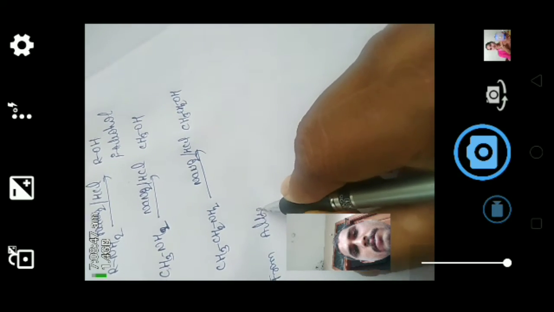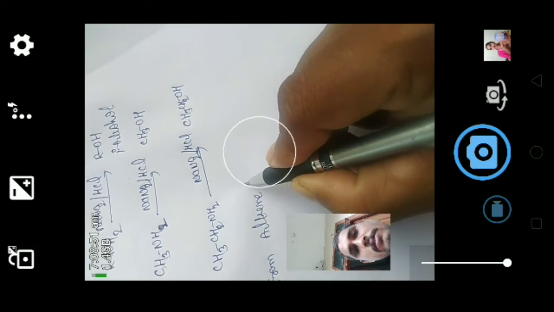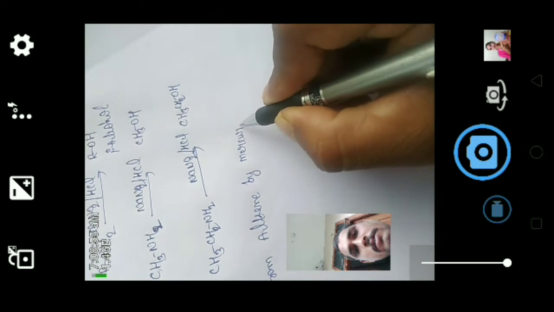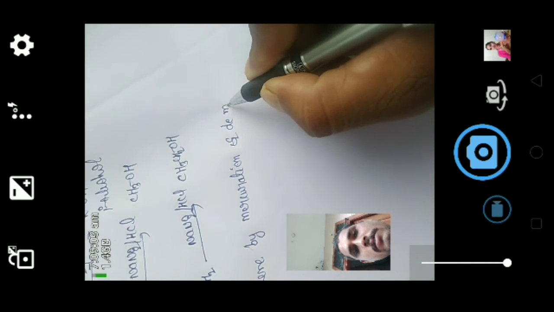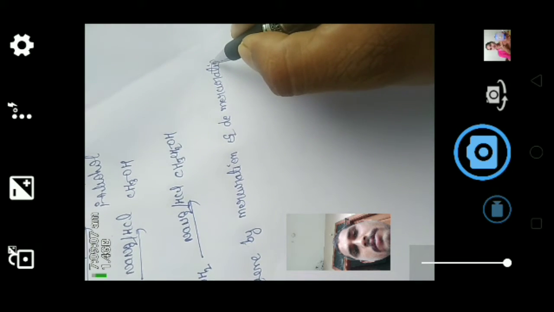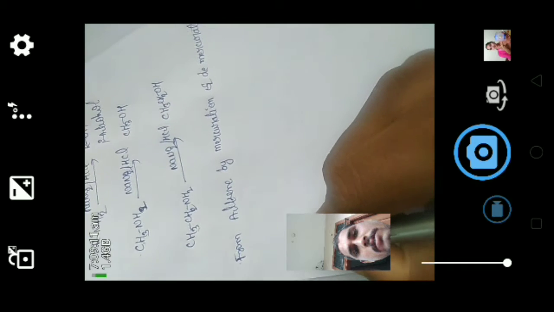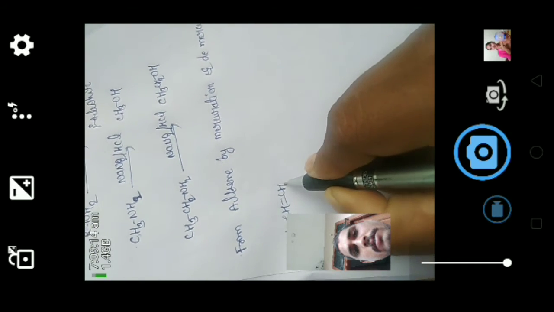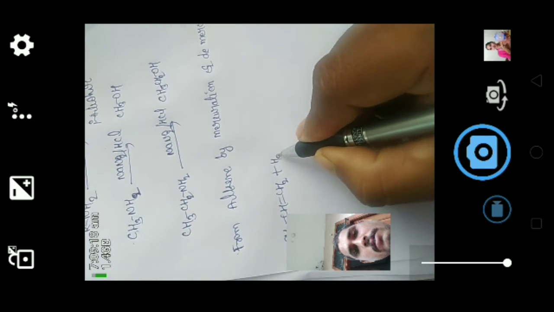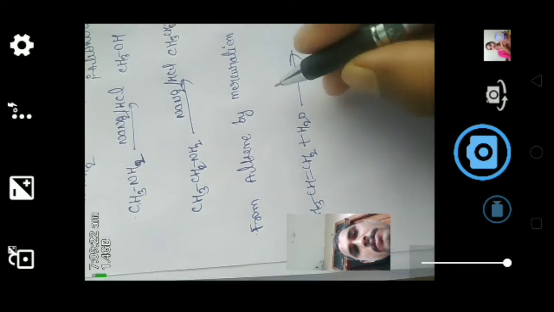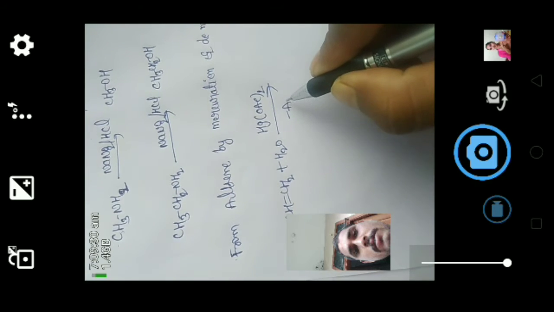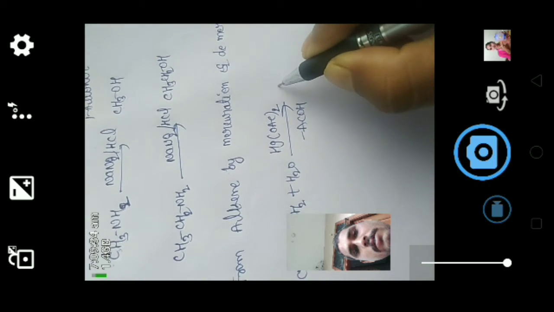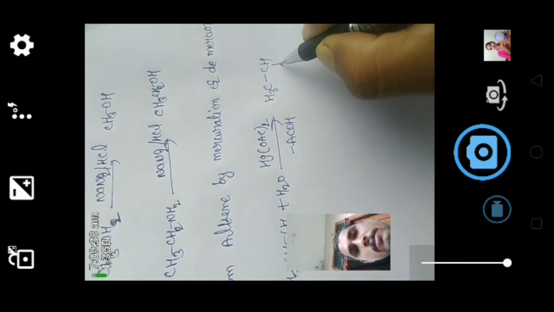Here CH3CH=CH2, the alkene, when we react with water in the presence of mercuric diacetate, or mercuric salt of acetate, gives a hydroxy mercury intermediate.